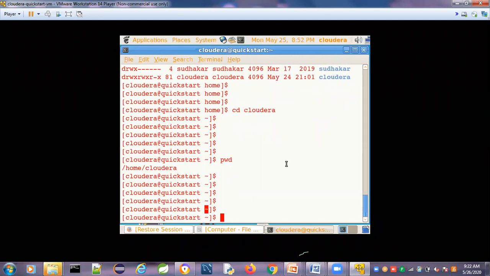So we know that in Linux each and everything is done with the help of commands only. Currently we are in the command line. I want one file for storing information. First we have to create the file. How to create the file?